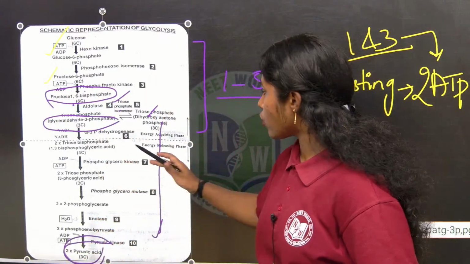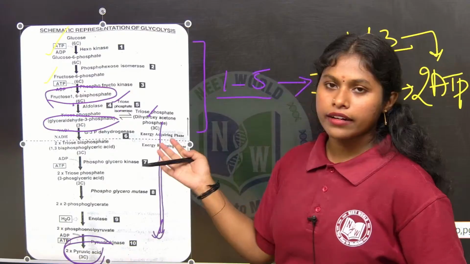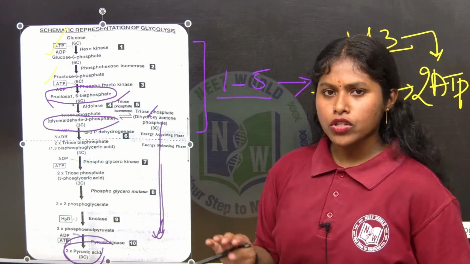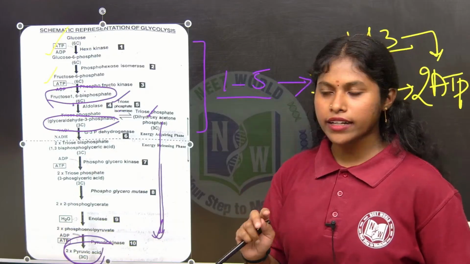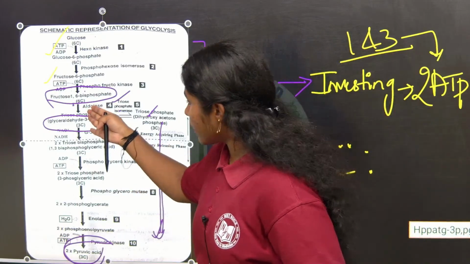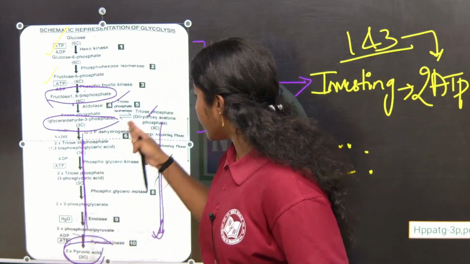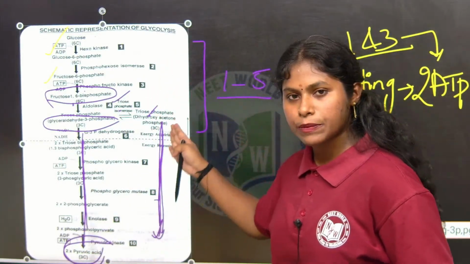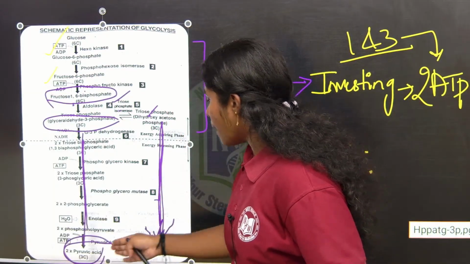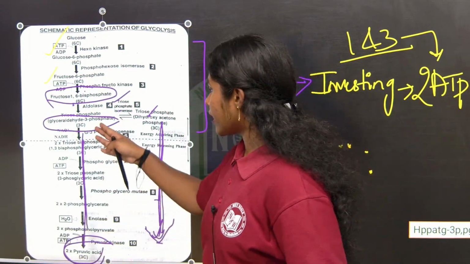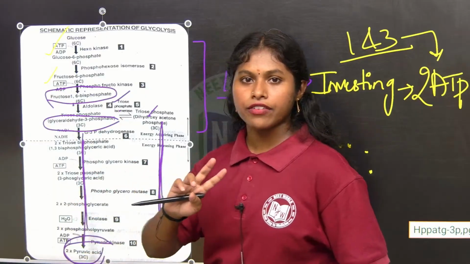So the same process which is happening to glyceraldehyde 3-phosphate is similarly happening to the dihydroxyacetone phosphate also. So we are calculating not for 1, we are calculating for 2, right? Have you got it? These are similar compounds. Here also the series of steps happens like that only. So ultimately the DHAP also gives the pyruvic acid only. That is why we are not calculating for 1, we are calculating for 2.